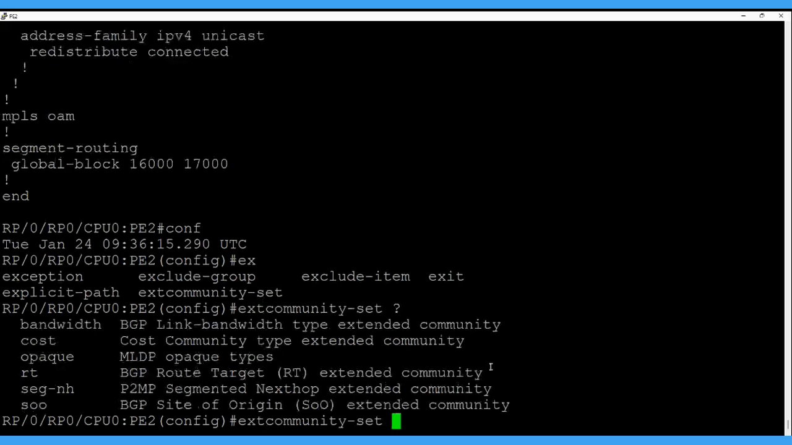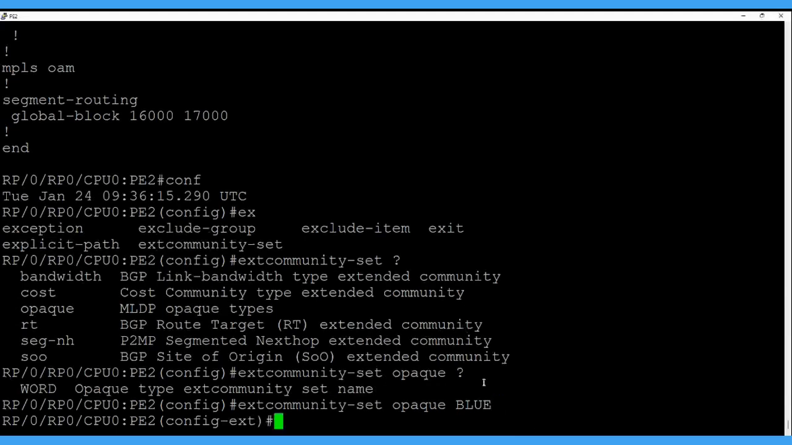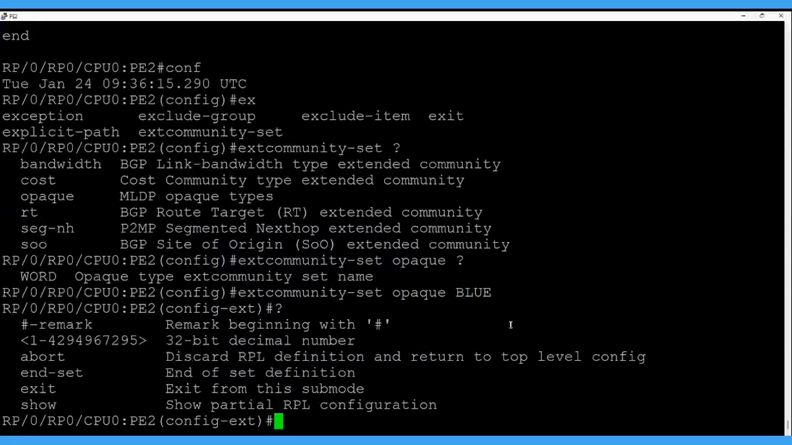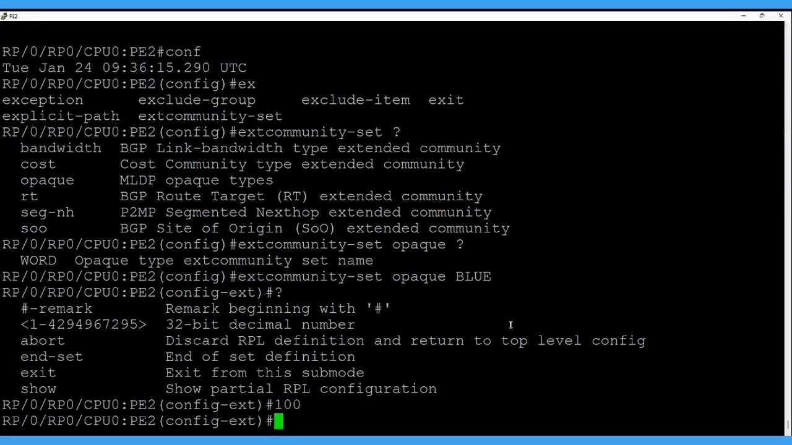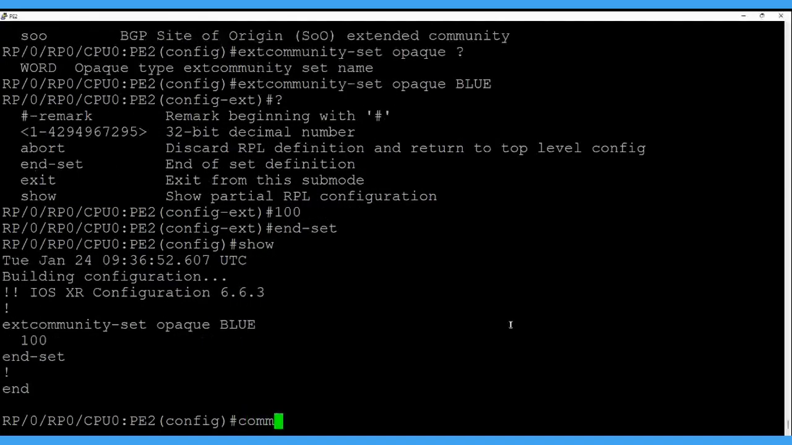Extended community, then the MLD OQ type. This we can define a name. Let's define this name as blue. You can use any name, but the number should match the one defining it. Okay, so we have given the name blue. After that, here we can do a 32-bit decimal number. Let's put the number 100 in the PE and set. This is show. Let me do that. Commit.